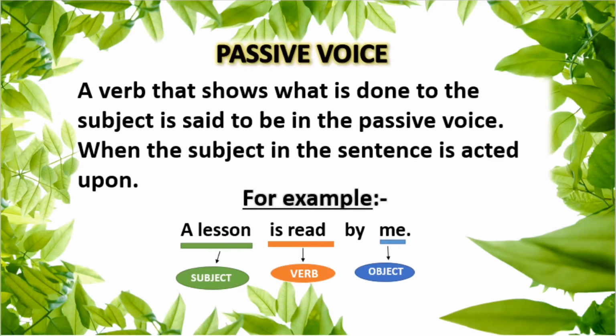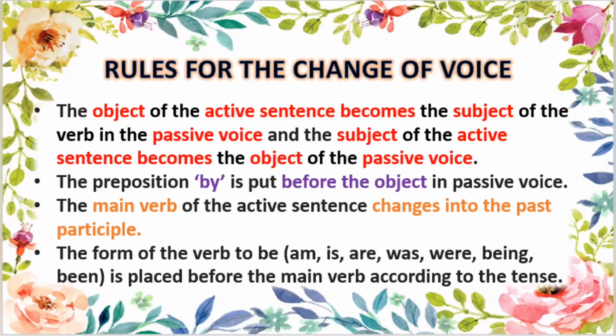So you must have noticed that the subject of the active voice becomes the object of the passive voice, and the object of active voice becomes the subject of the passive voice. इसका मतलब ये है कि एक्टिव वॉइस का सब्जेक्ट पैसिव वॉइस का ऑब्जेक्ट बन जाता है एंड एक्टिव वॉइस का ऑब्जेक्ट पैसिव वॉइस का सब्जेक्ट बन जाता है। दिस इज़ द फर्स्ट रूल फॉर द चेंज ऑफ वॉइस।